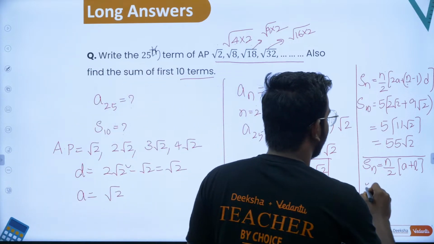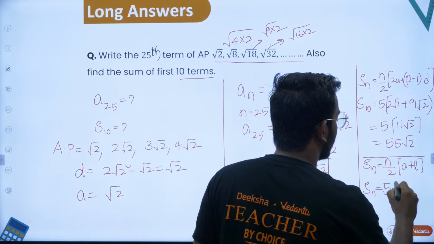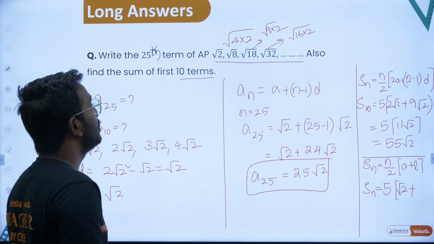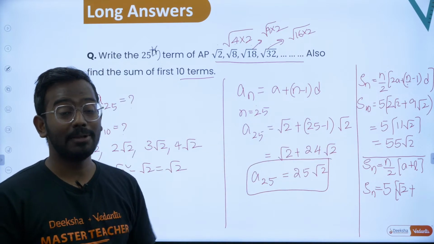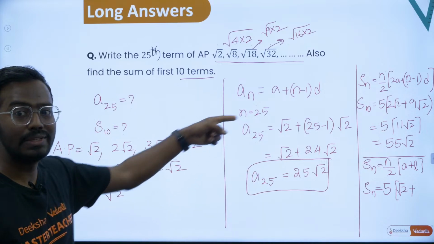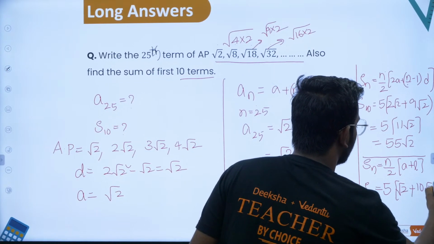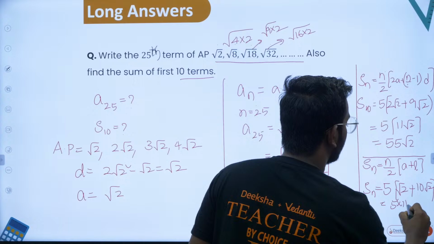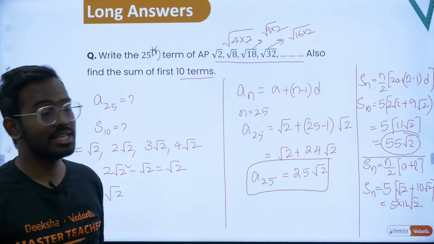So from here what you will have? Sn is equal to, what is n? N is basically 10. 10 by 2 is 5, sir. First term is root 2, sir. What is l? Sir, the last term is 10 root 2 here. Why? Because we are taking the sum of first 10 terms, so the last term should be the 10th term. So here first term is 1 root 2, second term is 2 root 2, fourth term is 4 root 2, 10th term is 10 root 2. So in that case, you will take 10 root 2 here. So root 2 plus 10 root 2 will give you 11 root 2. Similarly, 5 into 11 root 2 will again give you 55 root 2. So in both the ways you can apply the logic and you can solve.